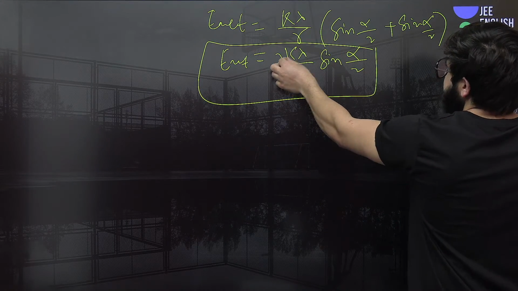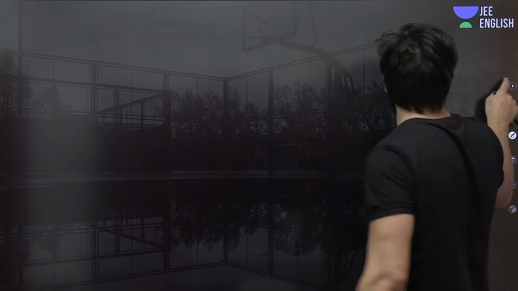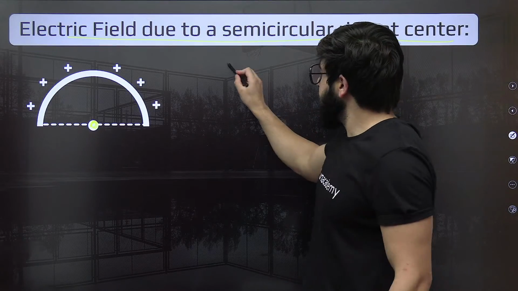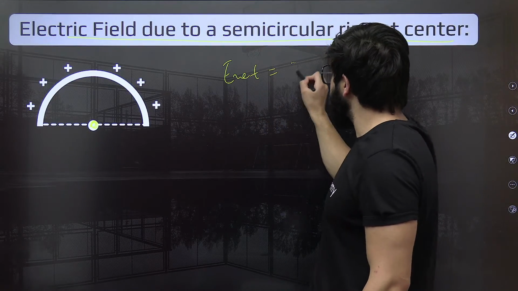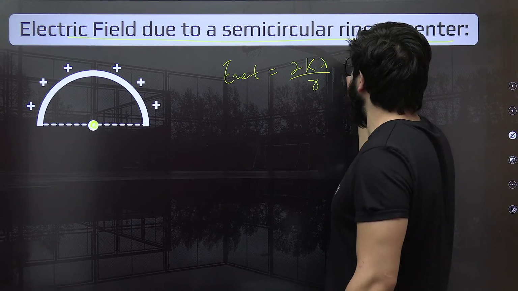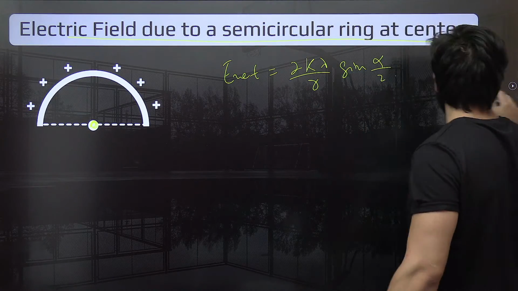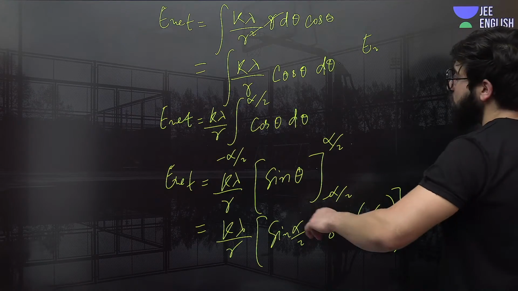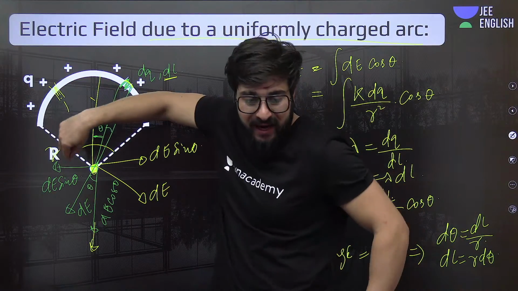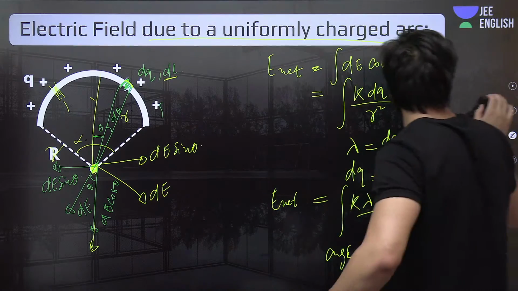E net is equal to 2k lambda upon r sine of alpha by 2, because this was the general case. I'm taking any arc and I'm finding it over here. This was the general case.